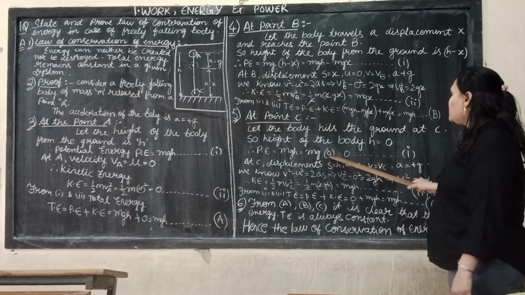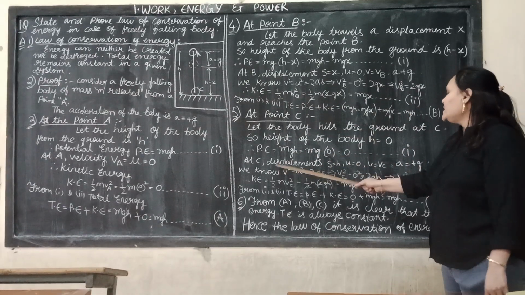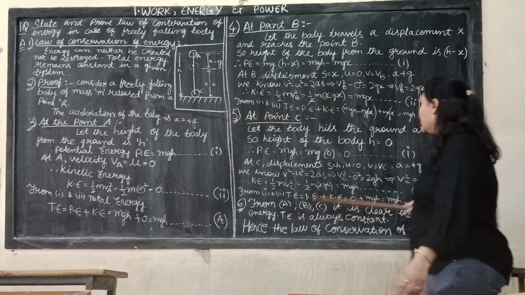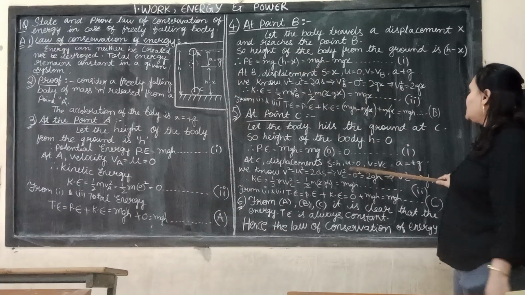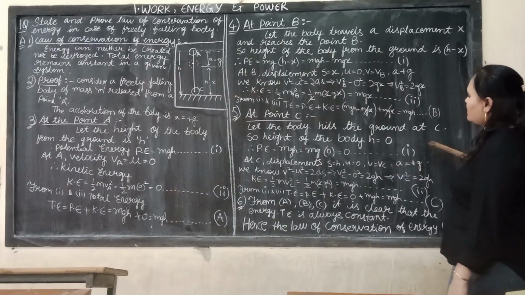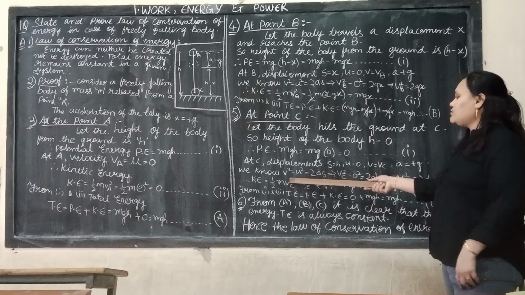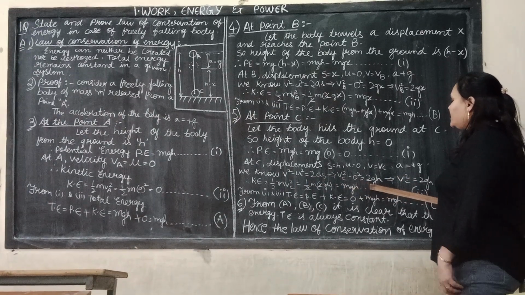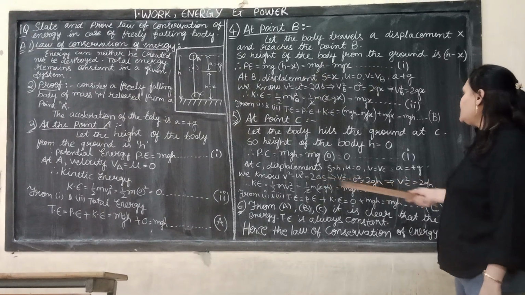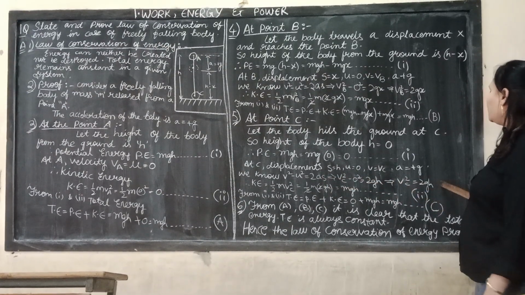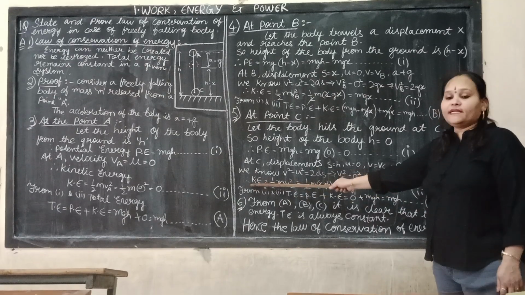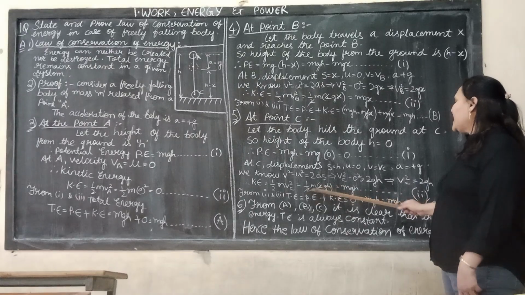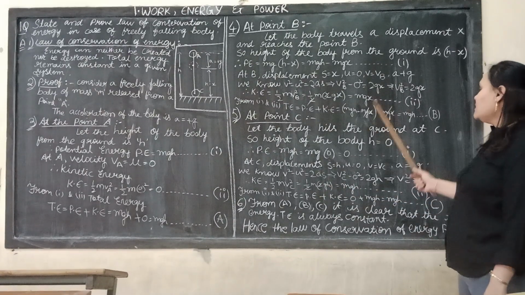Now the displacement is s equal to h, initial velocity 0, final velocity v C, and a equals g. Substituting in v square minus u square equals 2as: v C square minus 0 square equals 2gh, so v C square equals 2gh. Then kinetic energy is half m v C square, half m into 2gh, and the 2 cancels, giving mgh. This is equation number 2 for point C.